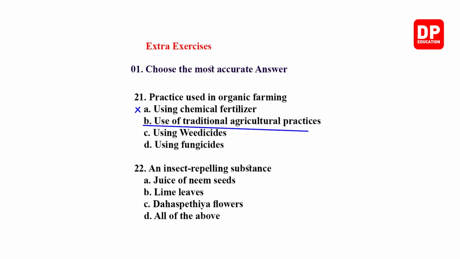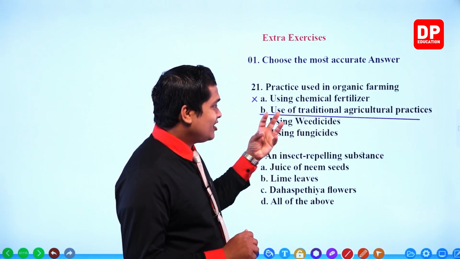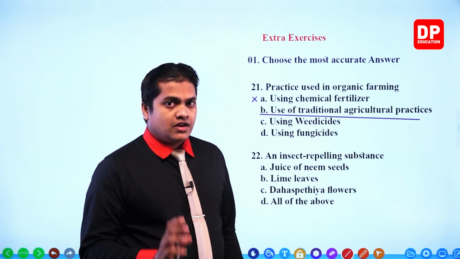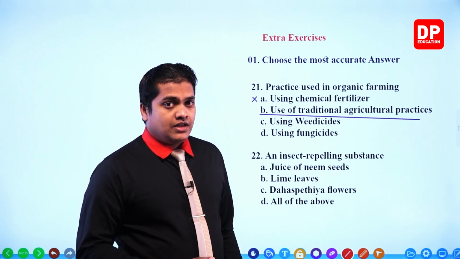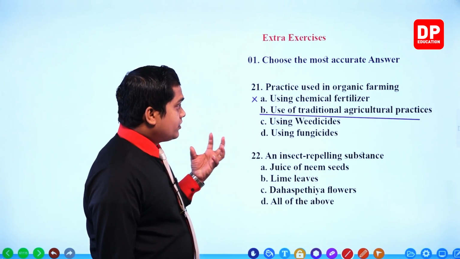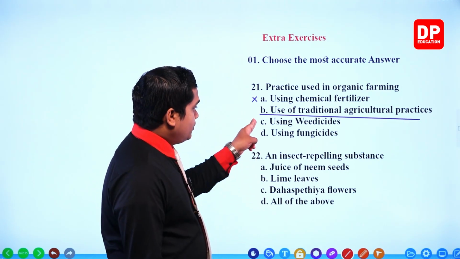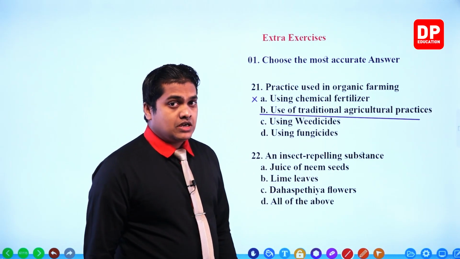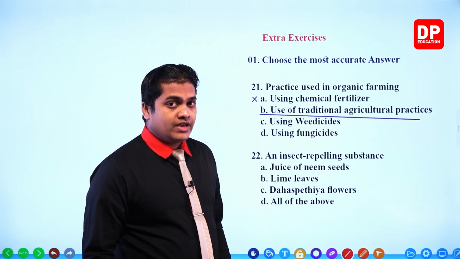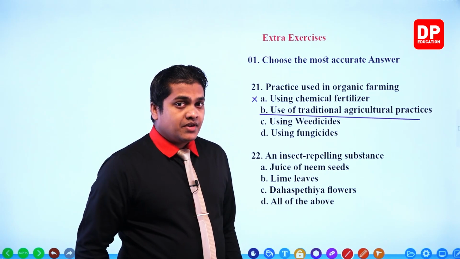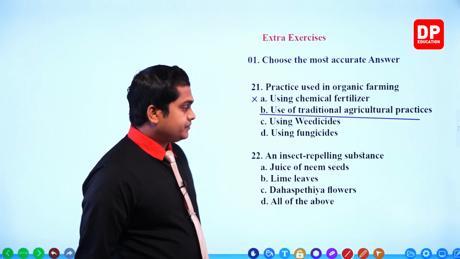In organic farming, my dear children, we always use environment-friendly factors. So traditional agricultural processes and practices are pretty much environment friendly. Therefore, the usage of traditional agricultural practices is a practice used in organic farming. Using weedicides and fungicides is not correct, because in these cases we use chemical substances. So it is not correct.